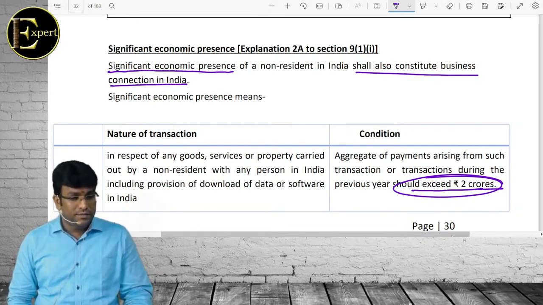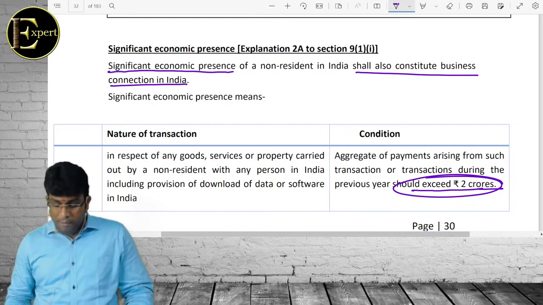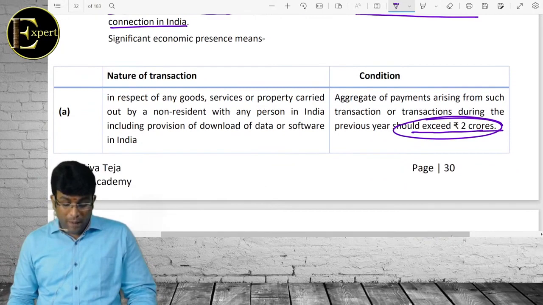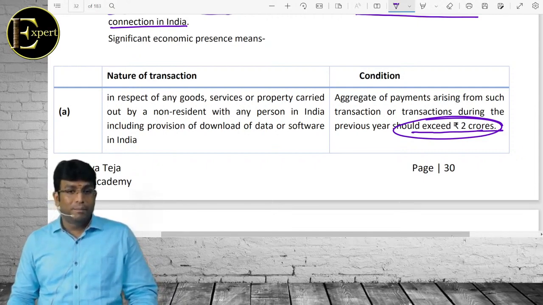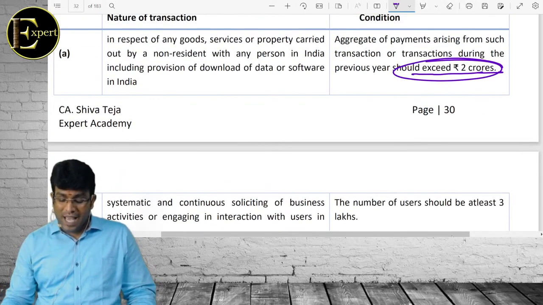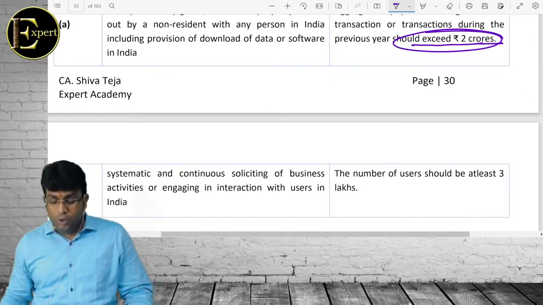That is number one, payments arising from transactions during the previous year should exceed 2 crores.